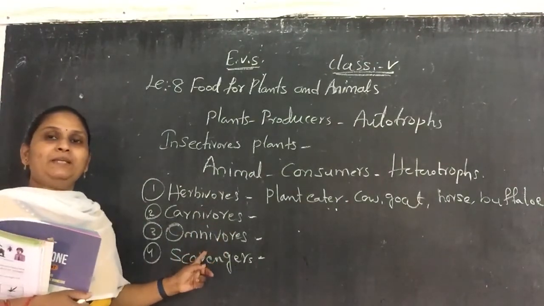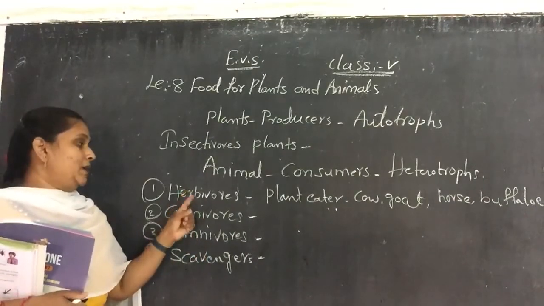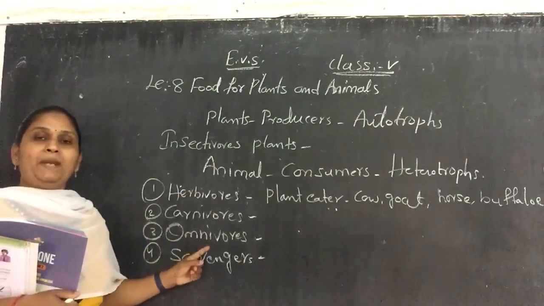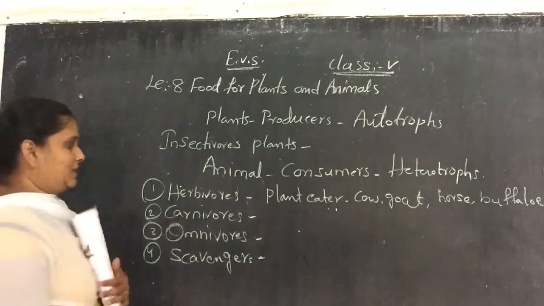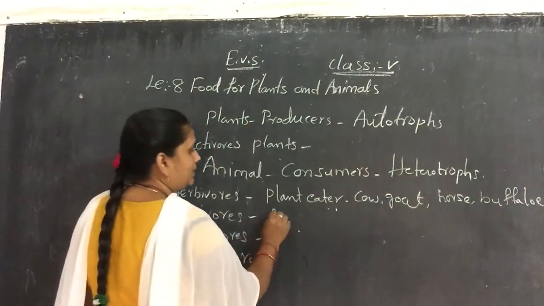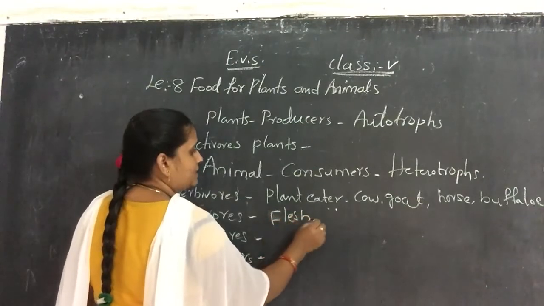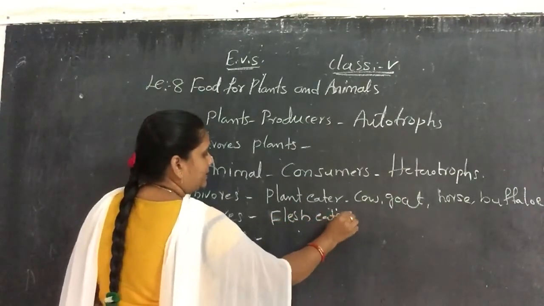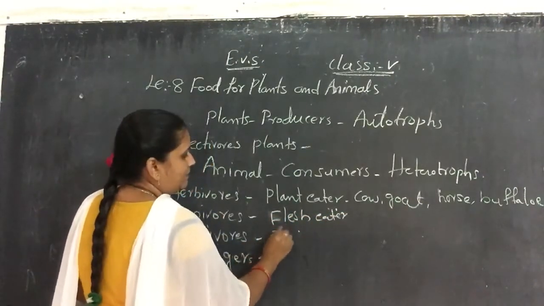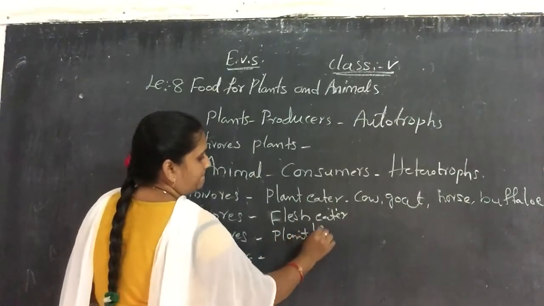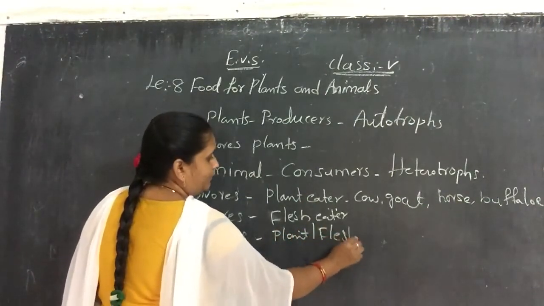Omnivores are the animals which depend on both plants and animals, plant and animal eaters. Here carnivores are only flesh eaters, and omnivores are plant and flesh eaters.